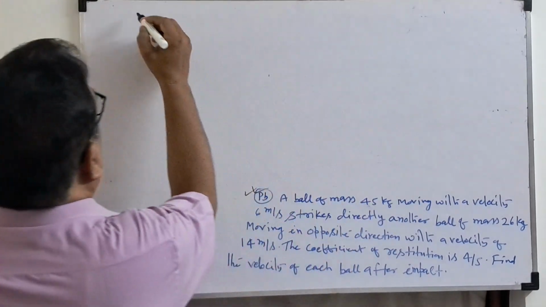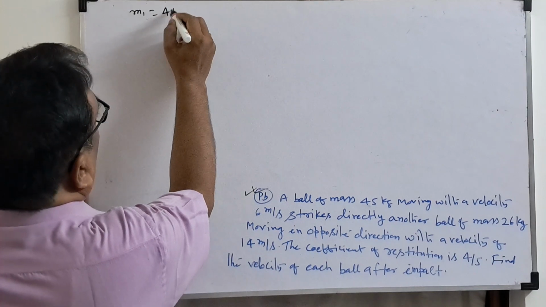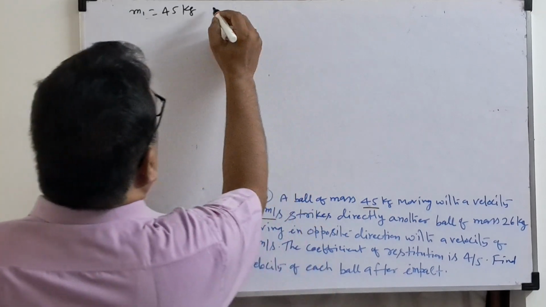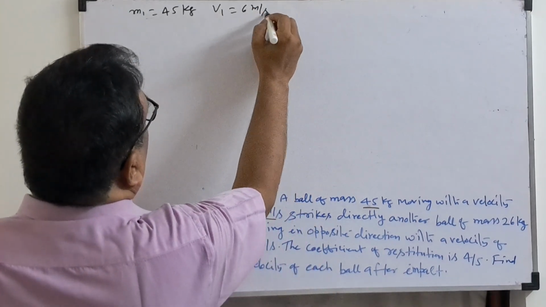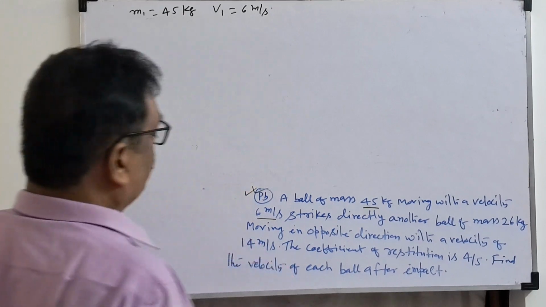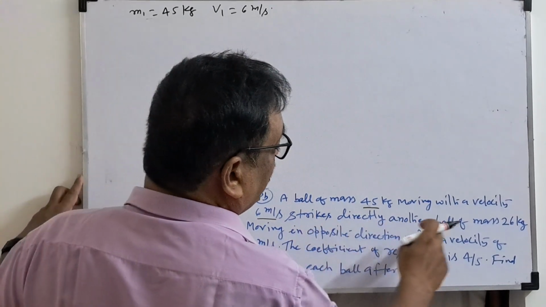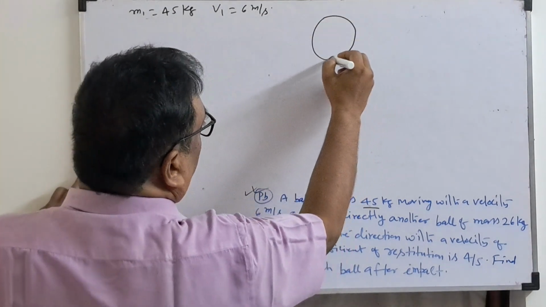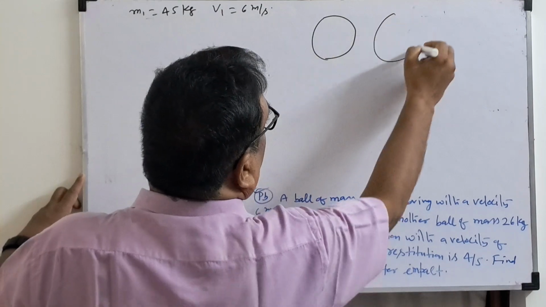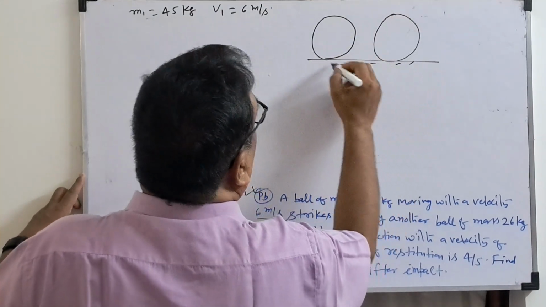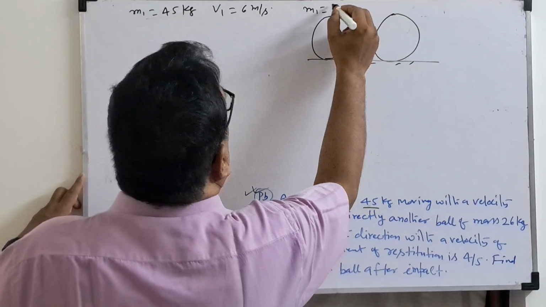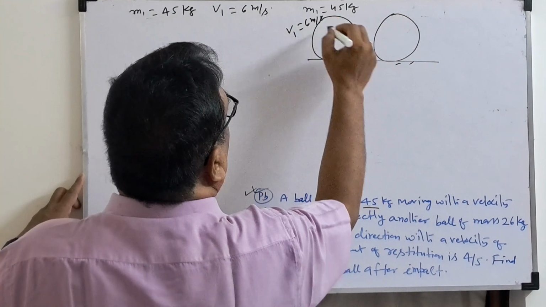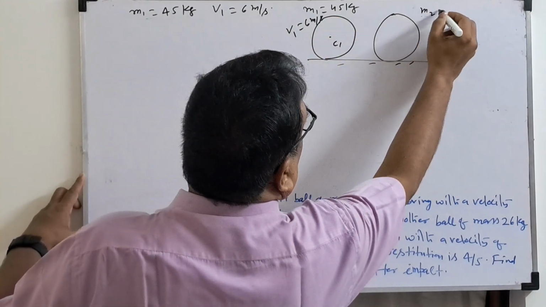A ball of mass M1, 45 kg, moving with a velocity V1 equal to 6 meter per second, not square. Velocity unit is meter per second. It strikes directly another ball. So two balls are there: M1 is 45 kg, V1 is 6 meter per second, and then M2 and V2.